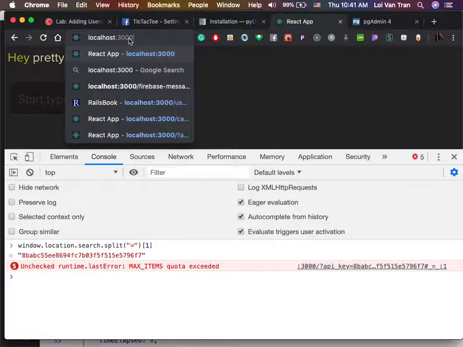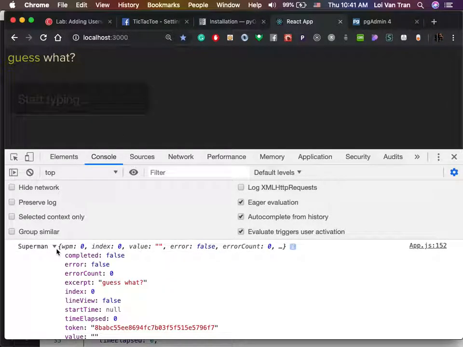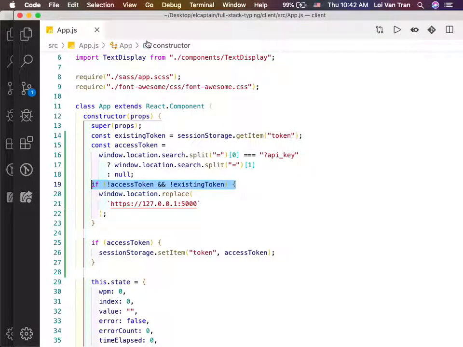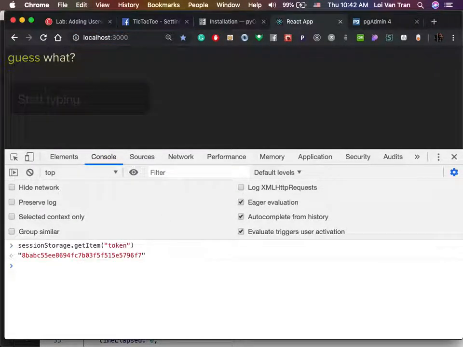So let's just test it. I'm gonna run it, and I expect to see Superman at the bottom with an object as well as a piece of state called token. I run it, we look at Superman, we have the token. So this time I can guarantee you that this token did not come from our access token in the URL. It came from where? Yes, it came from the session storage. How did it get into the session storage? How did it get there?